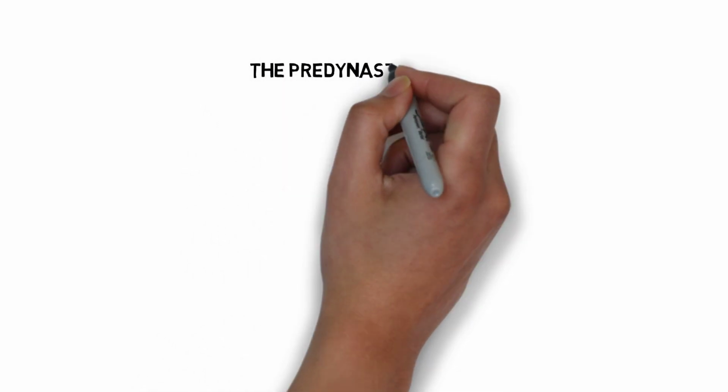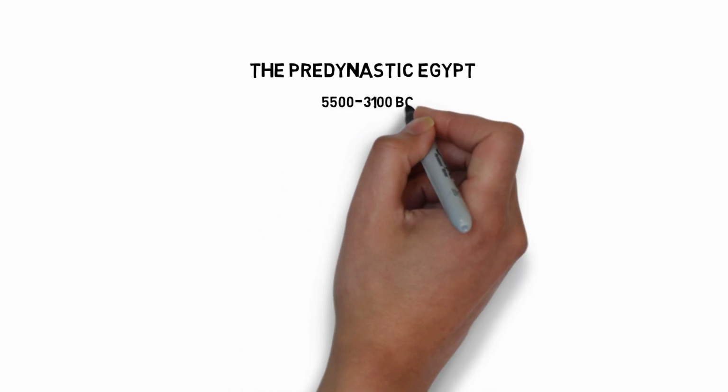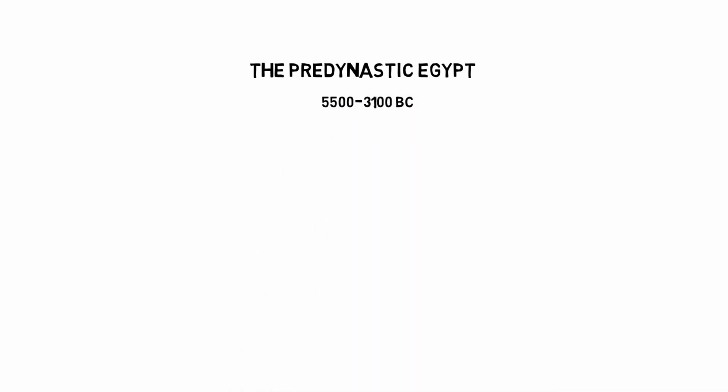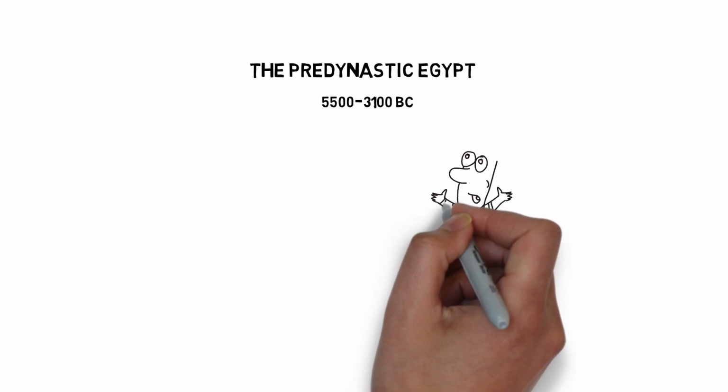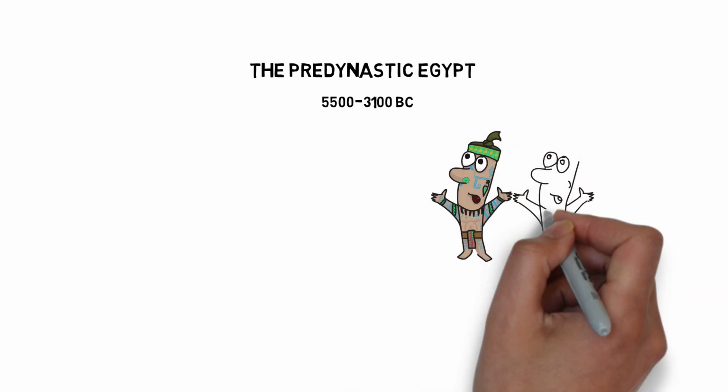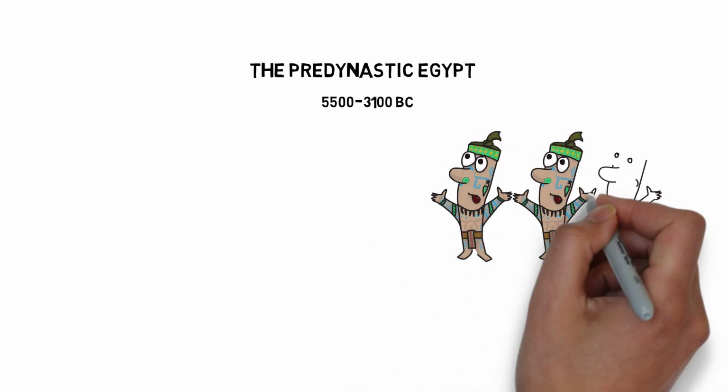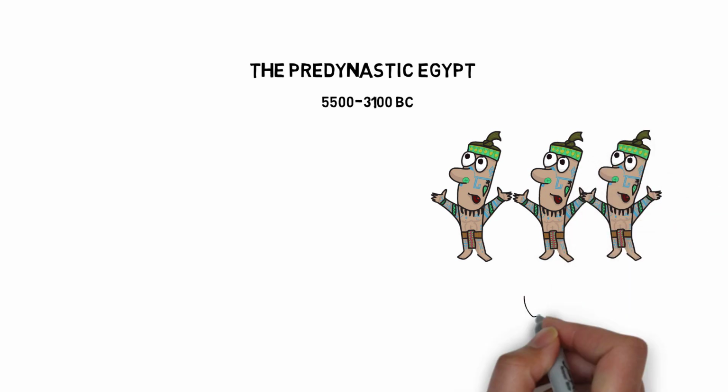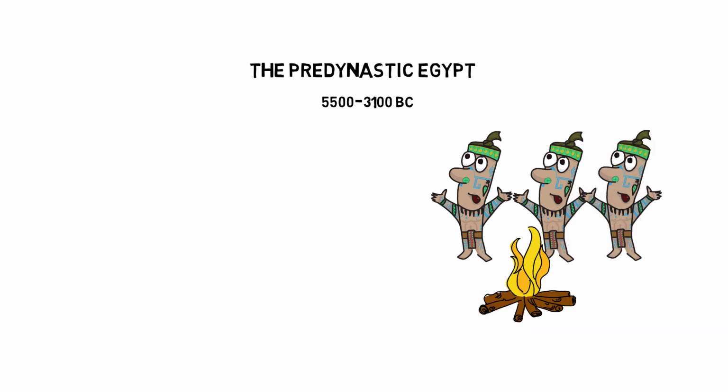The Predynastic period of Egypt, also known as the Primitive Era, spans from around 5500 BC to 3100 BC, when the Old Kingdom began. During this time period, nomadic tribes inhabiting the Nile Delta and Upper Egypt began to settle and establish increasingly complex agricultural practices.